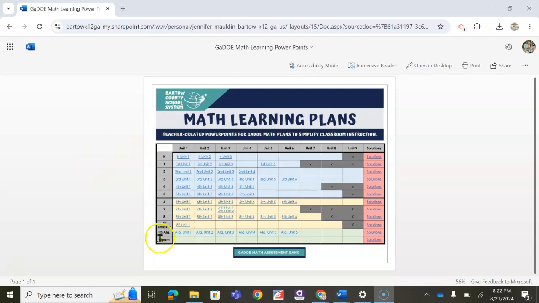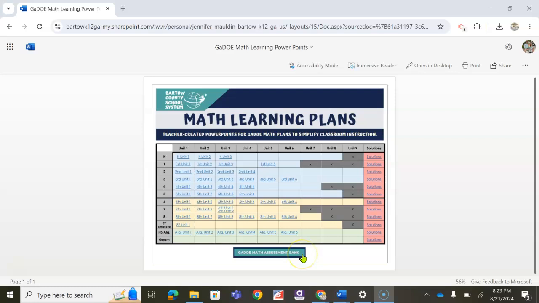are linked. So you've got all the grade levels listed on the left, all the units listed at the top, and each unit PowerPoint is linked in the grade level row. On the far right side, you'll see a link to all of the solution pages as well. You may notice that there are some units that are missing, and that is because this is very much still a work in progress. The unit PowerPoints are still being created as we speak, and this live document will continue to be updated until it is complete. So if you don't see what you're looking for, then keep checking back.